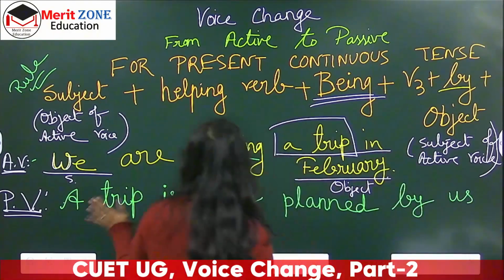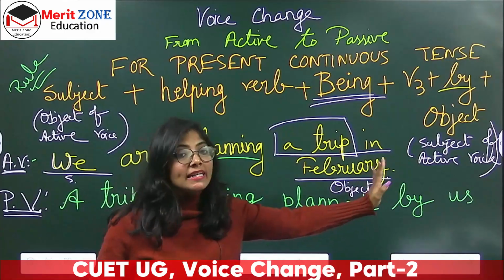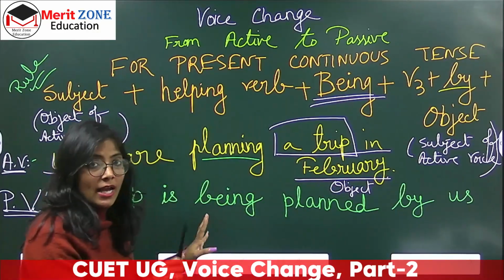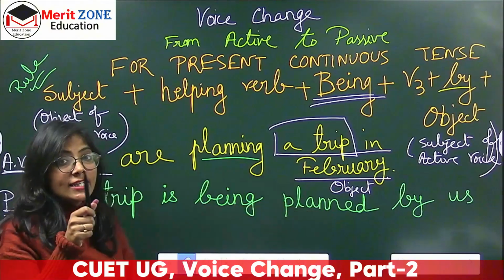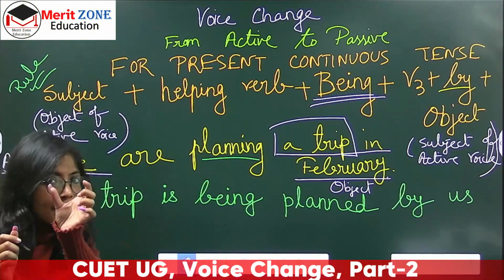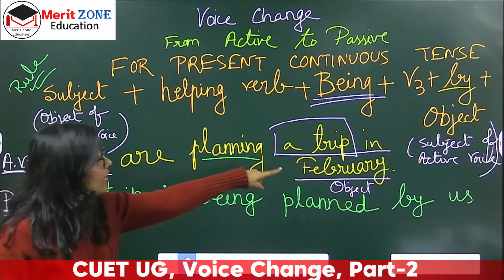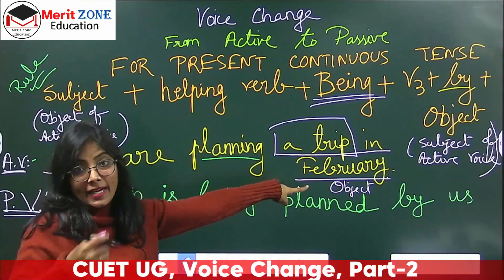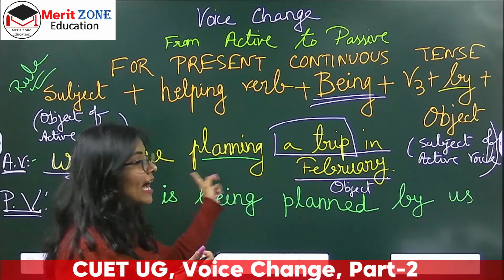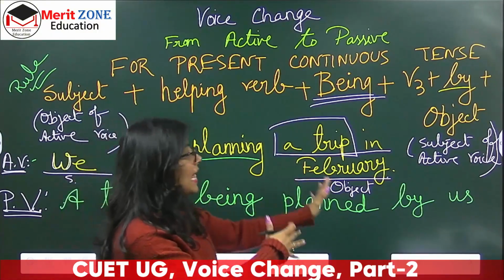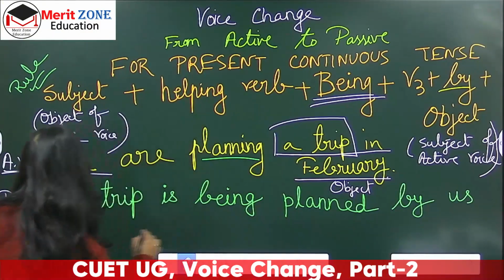Now a trip is being planned by us. My sentence is still making sense. ये sentence का मतलब I can still put a full stop. But as I told you, we cannot leave out any part of active voice in passive voice. हम कुछ छोड़ नहीं सकते. तो in February छूटा गया था, right? I did not use it at that time. So now I will use it in the last. A trip is being planned by us in February.